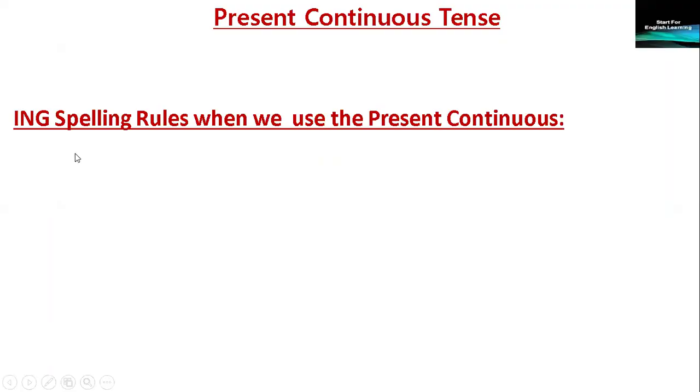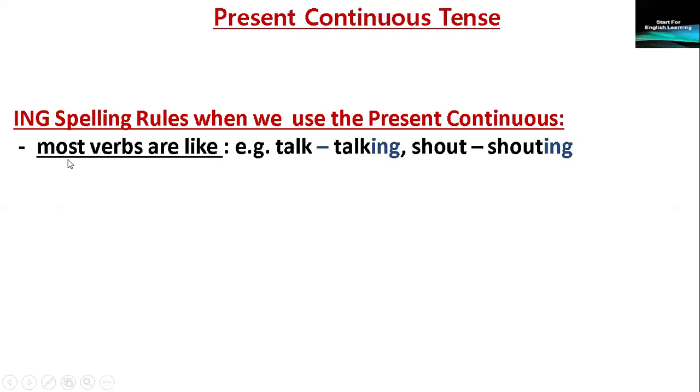ing spelling rules when we use the present continuous. There are rules we have to follow. Most verbs are like talk. We just add ing in the end. Talk, talking. Shout, shouting. We just add ing in the end.